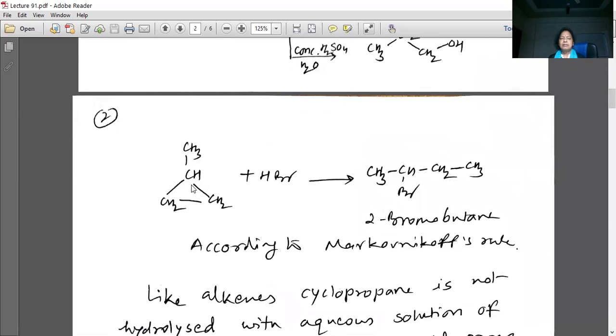But when we take a substituted cyclopropane, 1-methyl cyclopropane, addition of HBr will occur according to Markovnikov rule, and here we know the Markovnikov rule. So H is added to the carbon with the higher number of protons, and bromine will attach to the carbon with the lower number of protons. So we will get 2-bromobutane.